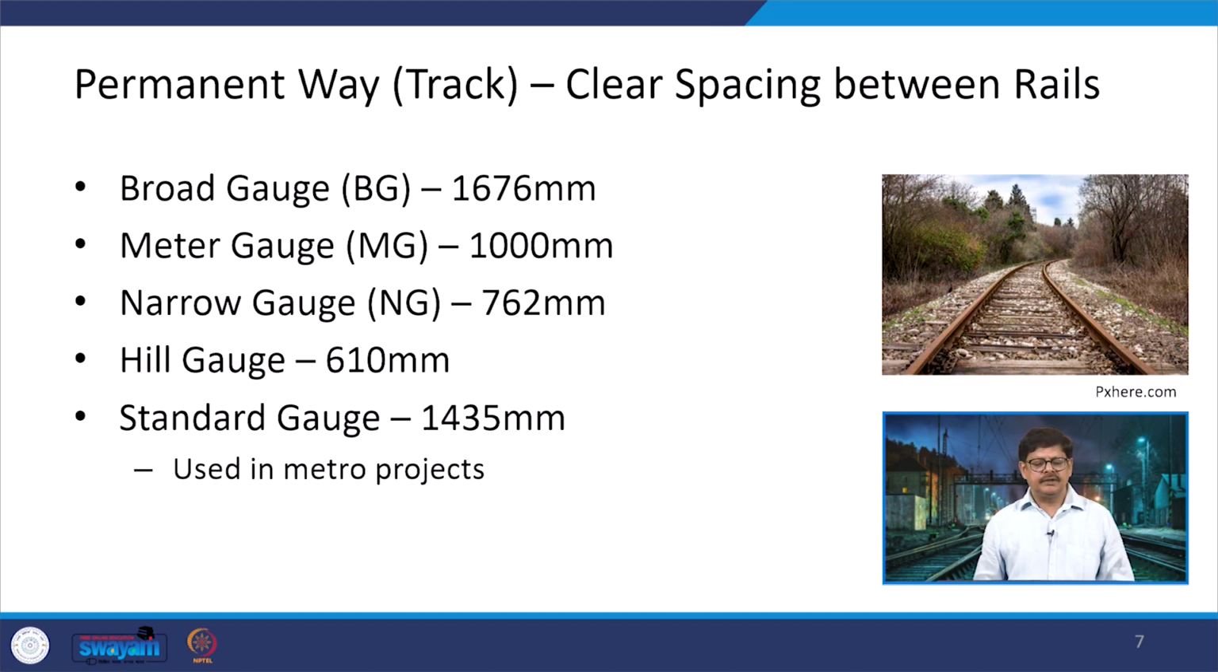Now, if we look at here, the various types of gauges are being defined. The broad gauge, which is 1676 mm, meter gauge, by the name itself 1000 mm, narrow gauge 762 mm, hill gauge is 610 mm, which is used in very specific areas, like if you talk about Nilgiris, if you talk about Darjeeling railways, there you may find.